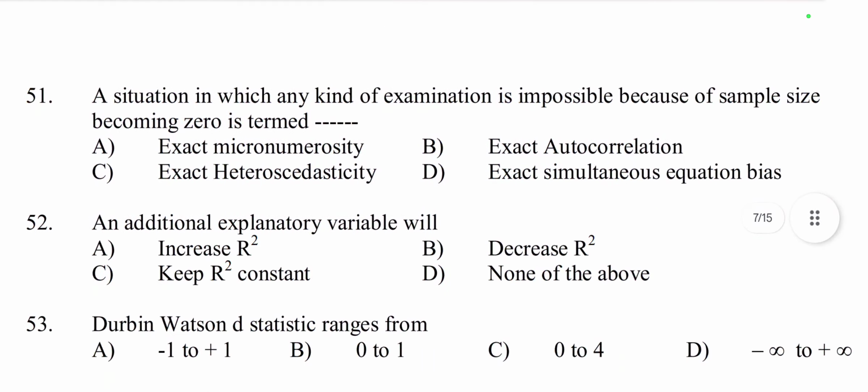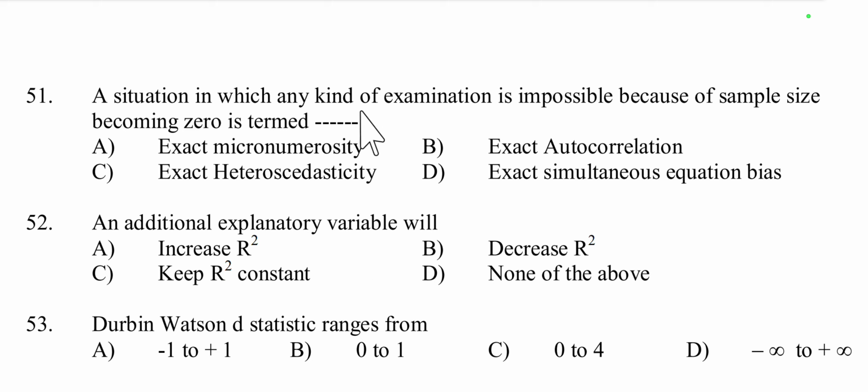Then question number 51. A situation in which any kind of estimation is impossible because of sample size becoming 0 is termed as exact micronumerosity, exact autocorrelation, exact heteroscedasticity, or exact simultaneous equation bias.